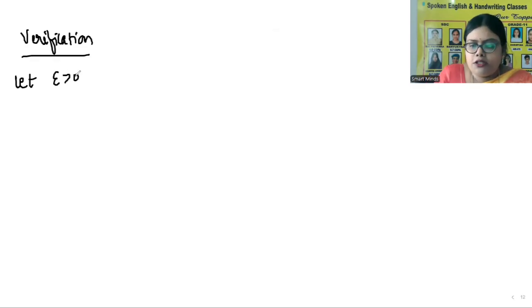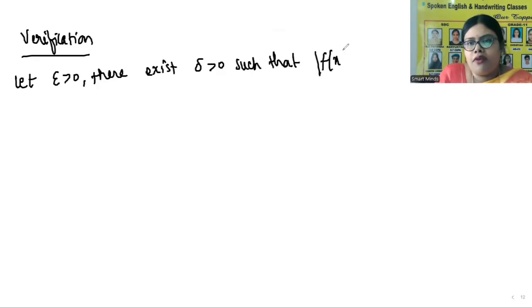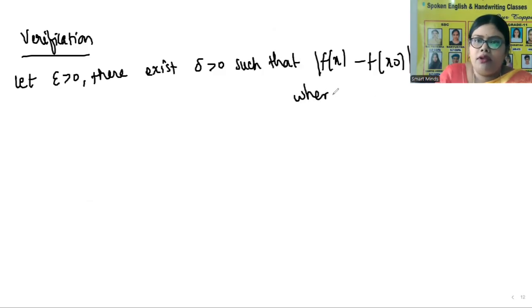Let epsilon be positive. There exists delta greater than 0 such that mod f of x minus f of x naught is less than epsilon whenever mod x minus x naught is less than delta.